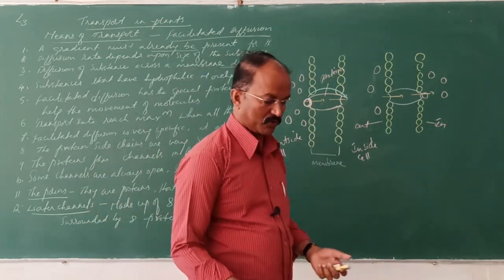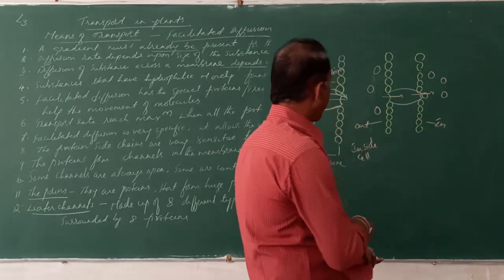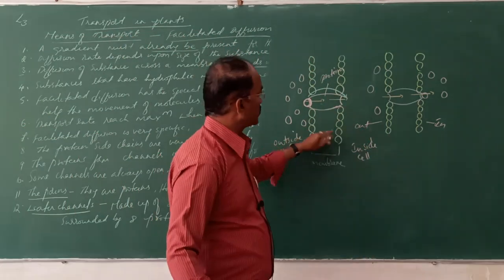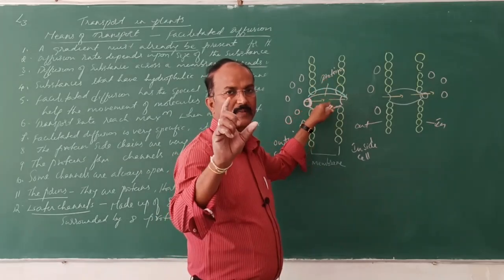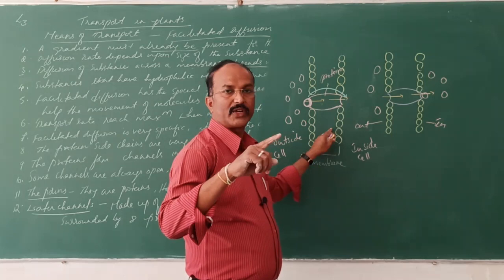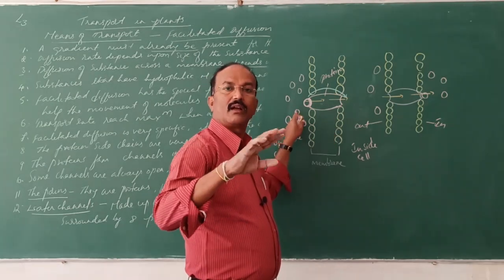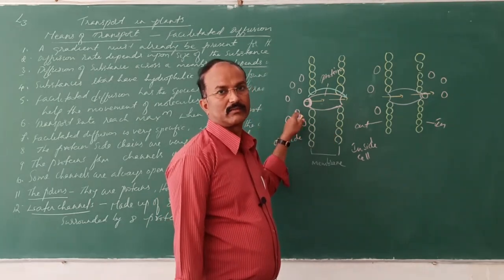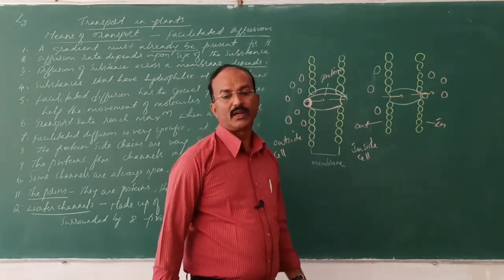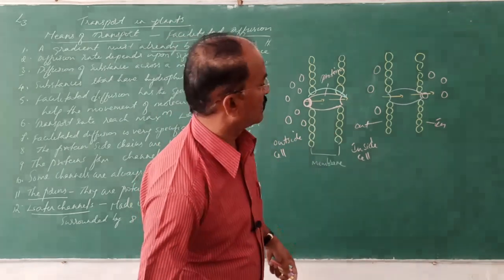Facilitated diffusion. You got it? There are many proteins on the membrane. These proteins are specific and sensitive. When all these proteins are utilized by the substances, it undergoes saturation and reaches the maximum rate of transportation.